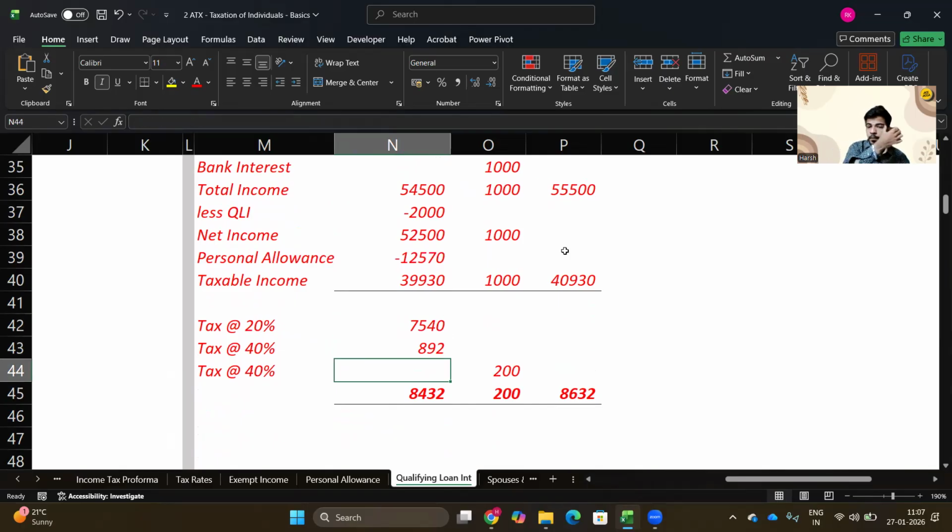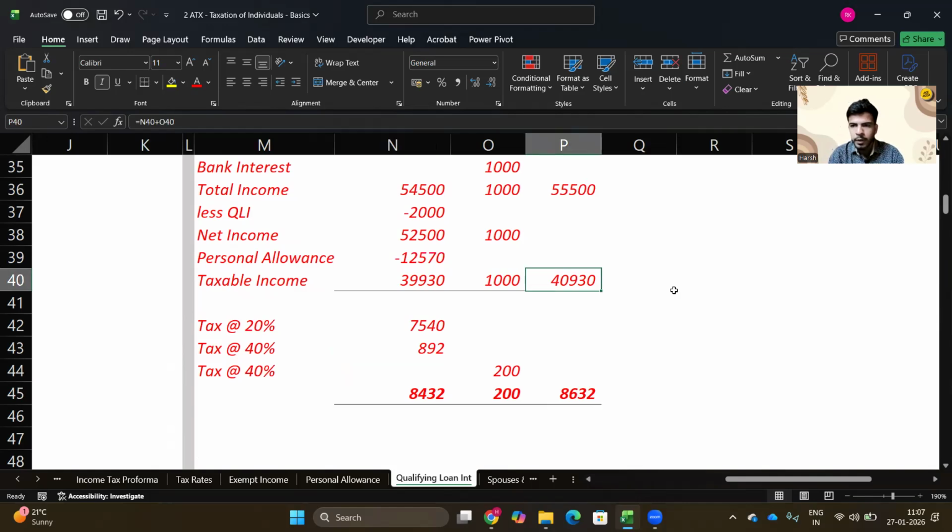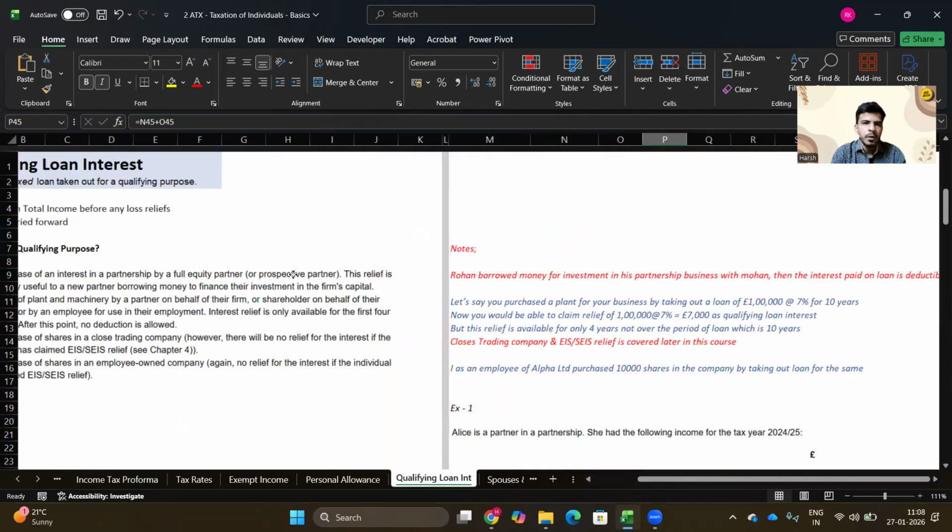For interest income, you can see our total income was 4,930 pound. Our taxable income was 4,930 pound. So where do we stand? We are in the higher rate band. So would we get some nil rate band here? Think of it. Yes, there would be a nil rate band of 500 pound. So out of 1,500 pound, 500 is covered by the nil rate band, and the remaining would be taxed at 40%. Perfect. If we calculate the total tax liability, it is 8,632 pound. So this is how the calculation works here.